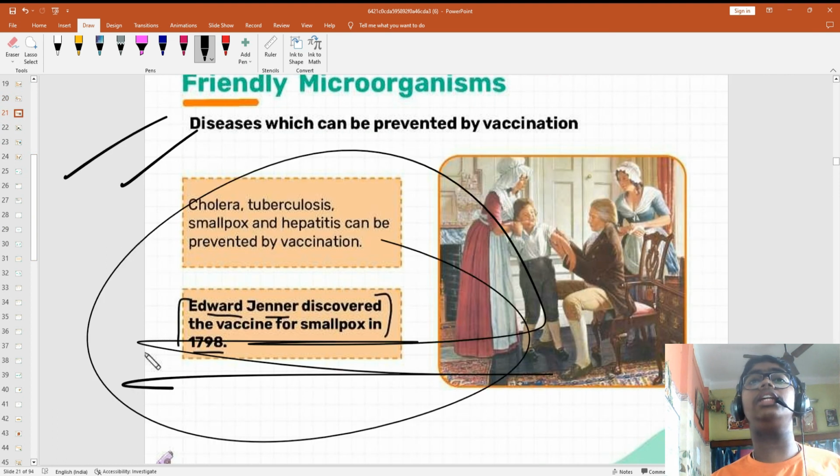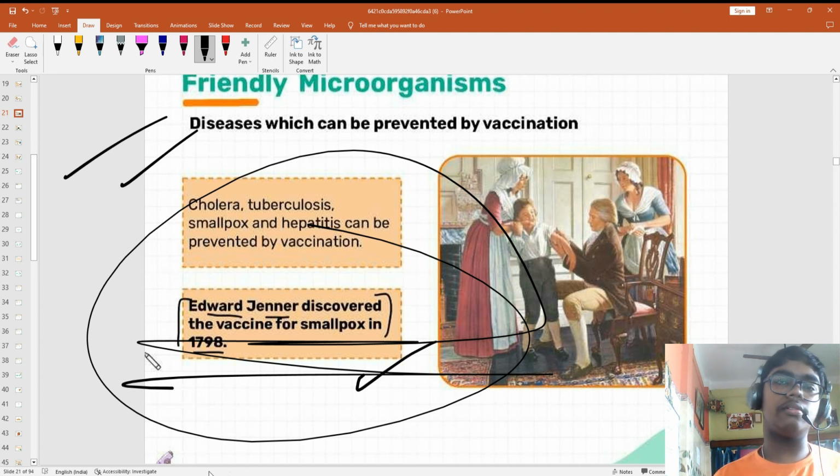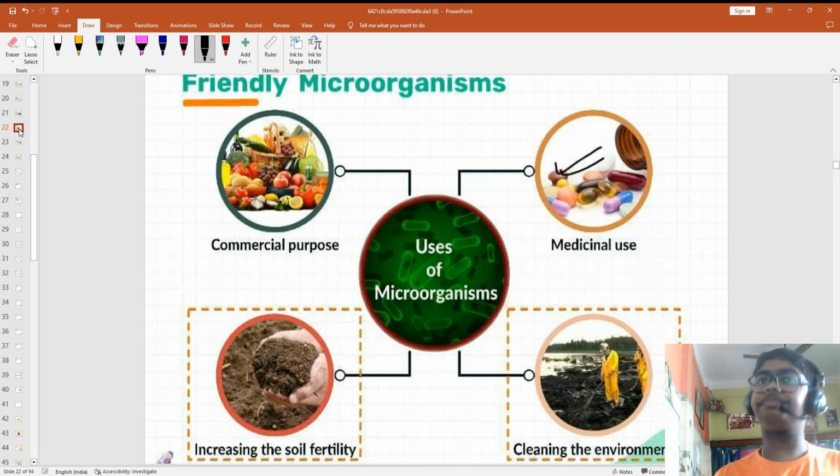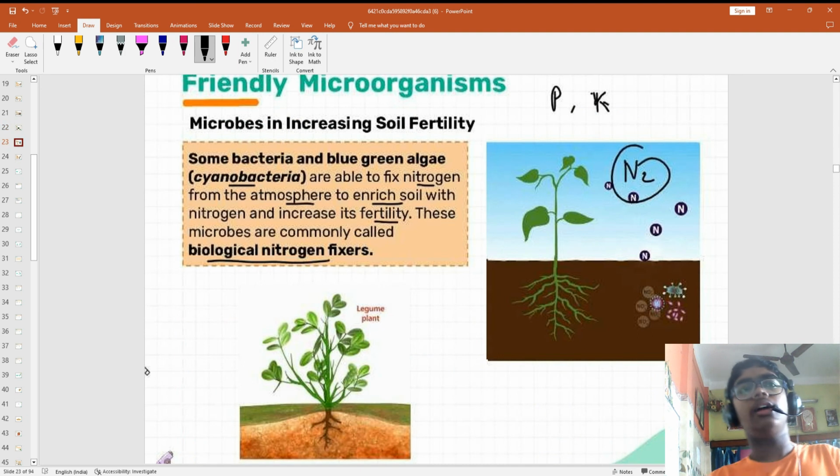Edward Jenner invented the smallpox vaccine in 1798. Okay, who? Edward Jenner. So we have completed the commercial purpose and the medicinal use. Now we will go to increasing soil fertility.